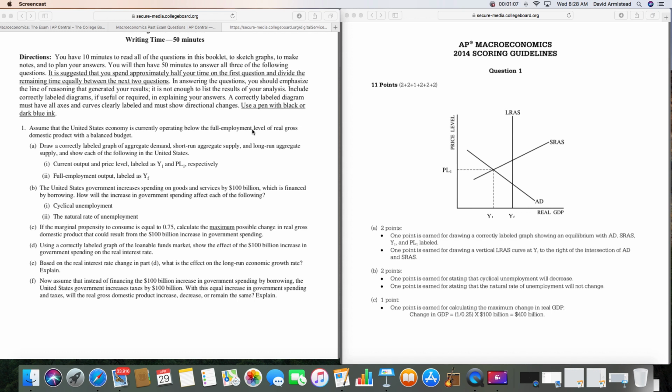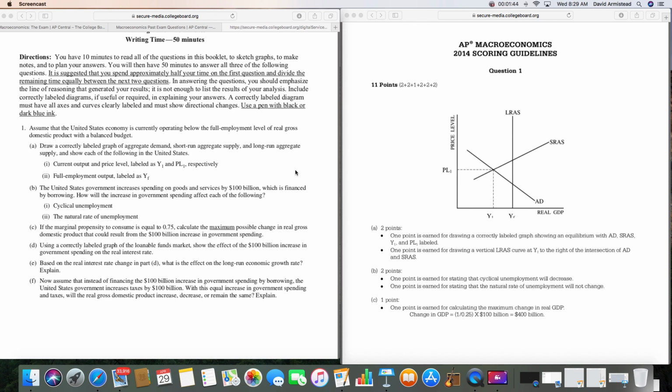When I see words like this where it gets kind of wordy and it's operating below the full employment level, think of that production possibilities curve. Are you below the curve? Are you on the curve? Are you above the curve? Or think of that business cycle. That's the one that almost looks like a roller coaster where you see GDP goes up and down over time. The full employment line is that straight line, and then you have the curved one that goes on top of it. If you're below the full employment straight line, what's going on with your economy?